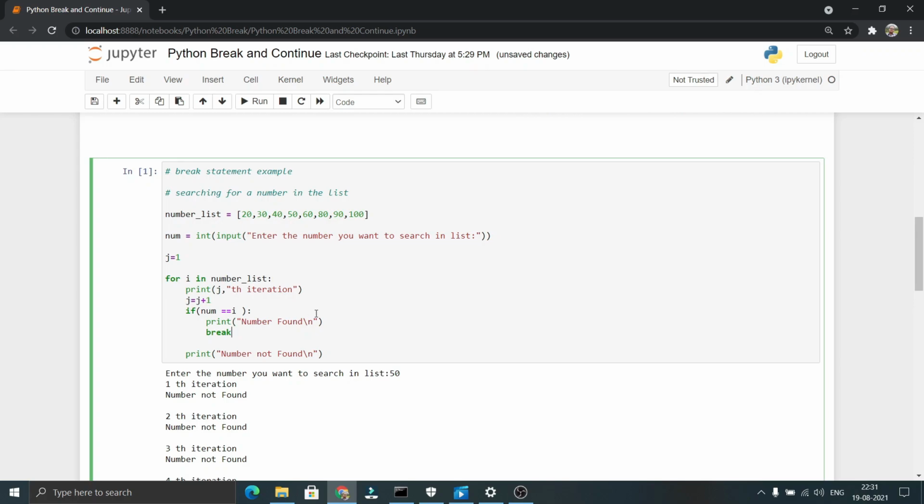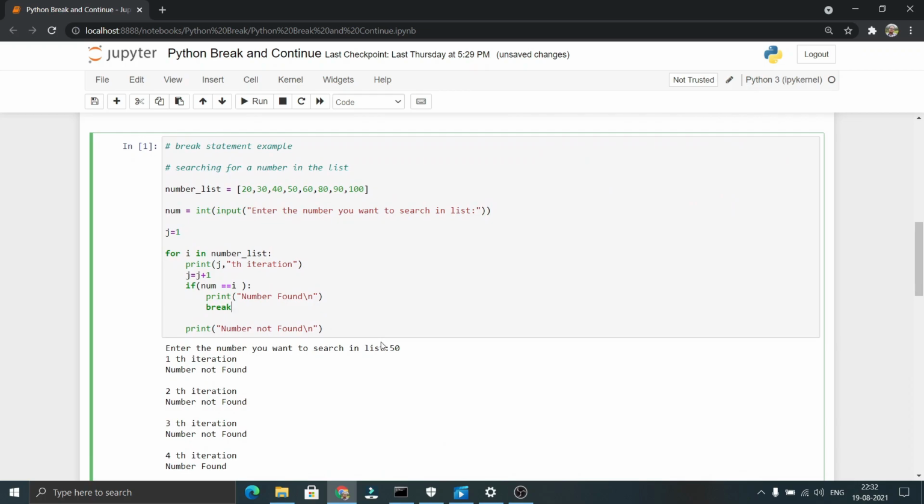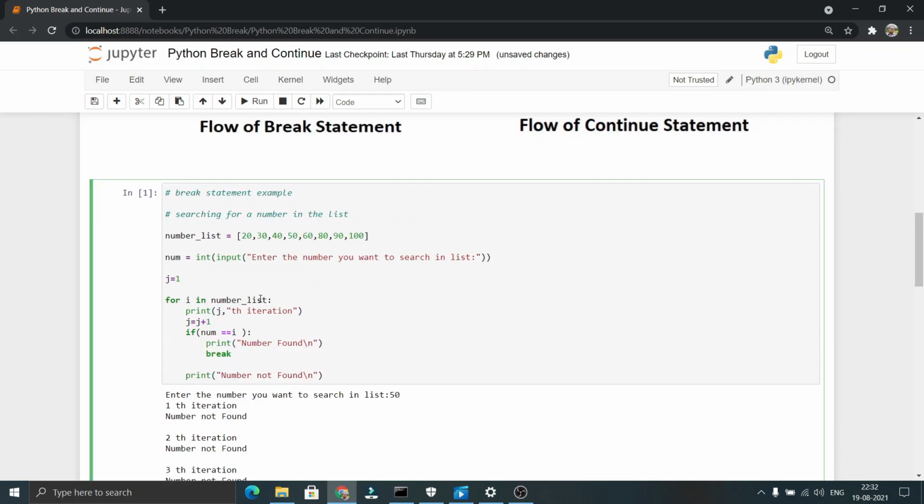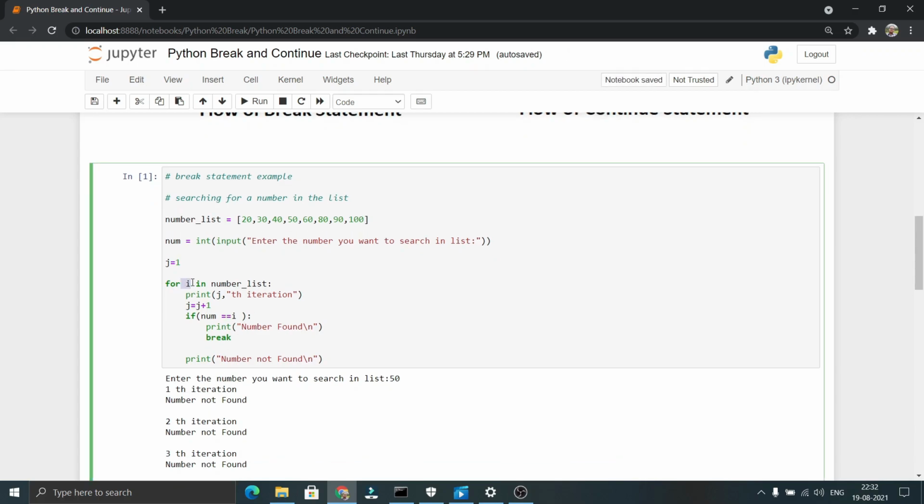Let me explain the flow of this program. We have given the input as 50. First the flow comes here. We have assigned j equal to 1 to print the iteration number, first iteration, second iteration. In each iteration, i will be pointing towards 20, 30, 40, 50 and so on. In the first iteration, i will be pointing towards 20. In the second, it will be pointing towards 30. In the third, 40. In the fourth, 50 and so on.